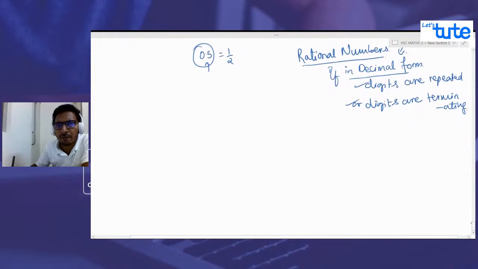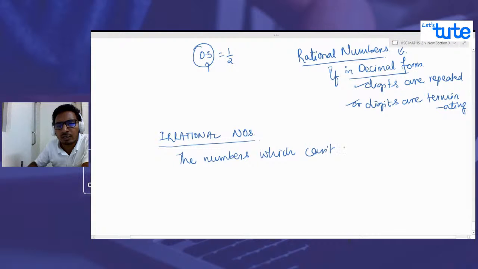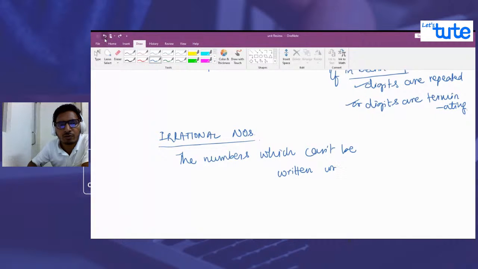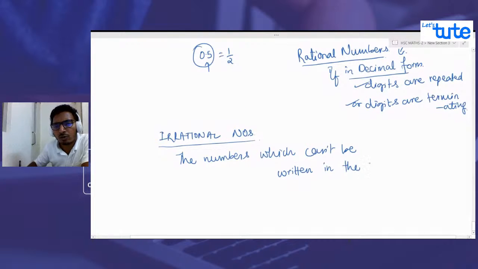Let me write here, irrational numbers. Irrational numbers are numbers which can't be written in the form of p by q.